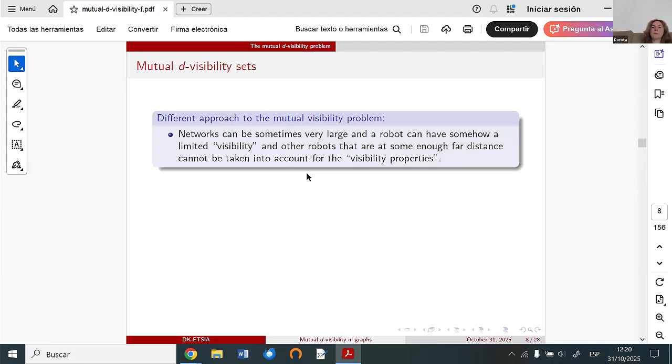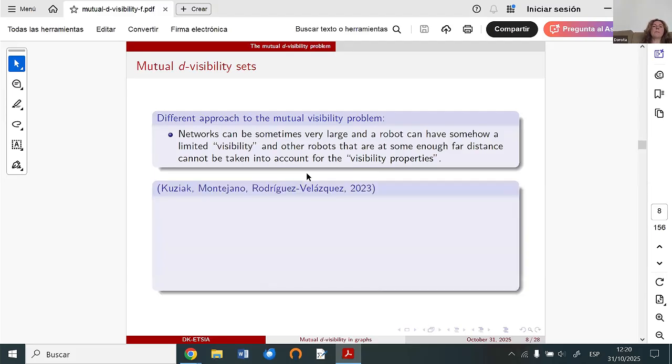So if we are thinking about robots in these networks, they can have somewhat limited visibility up to some distance. If it happens that we have one robot and another one is very far, then maybe we don't need to take care about whether they are visible to each other, since the other one is very far. This was the motivation to introduce the invariant mutual D-visibility.